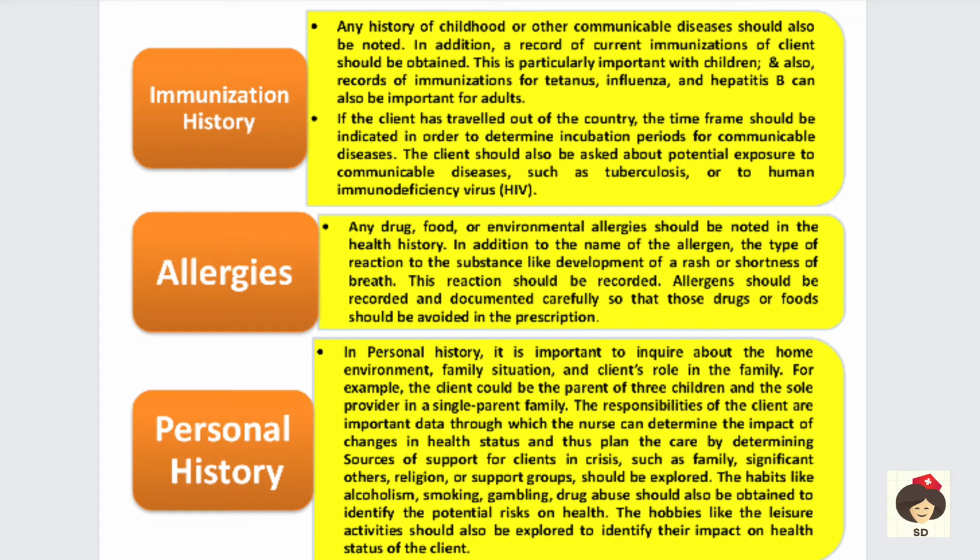And next we have to ask about the immunization history. That means if the person has had any childhood communicable diseases. Communicable diseases means chickenpox, polio, cholera. These are diseases which can be communicated from one person to another. If communicable diseases are present in the family, you have to check whether the person has had all the immunizations properly. So you have to see if the person has an immunization chart. Mostly for children we collect the immunization history, and for adults also we have to collect if the person is immunized for tetanus, flu vaccine and hepatitis B.